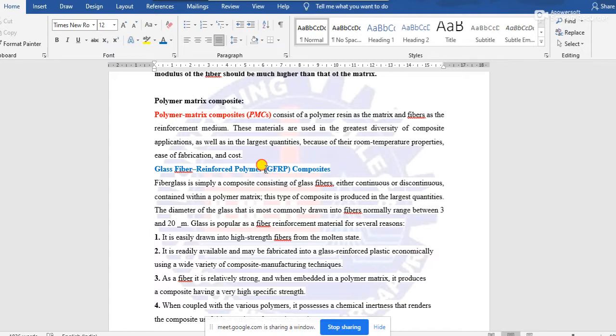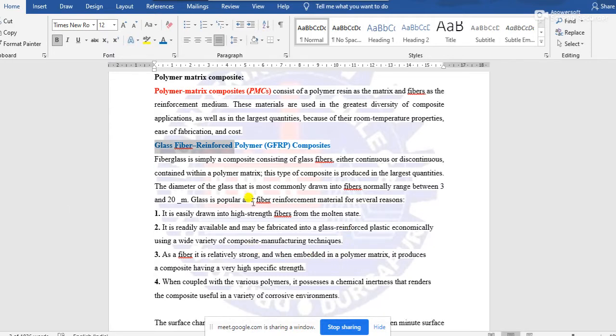This GFRP term I think you may hear in some of the material classes maybe, but GFRP is the glass fiber reinforced polymer. That means the composite material is reinforced with glass fibers as the reinforcing fibers.